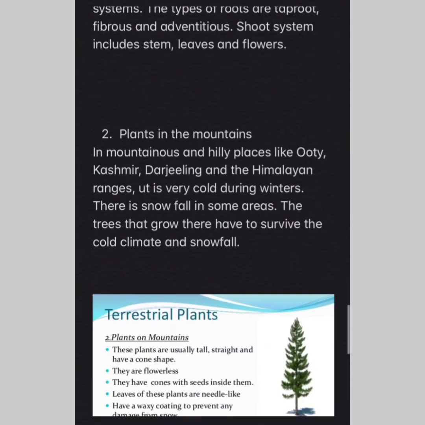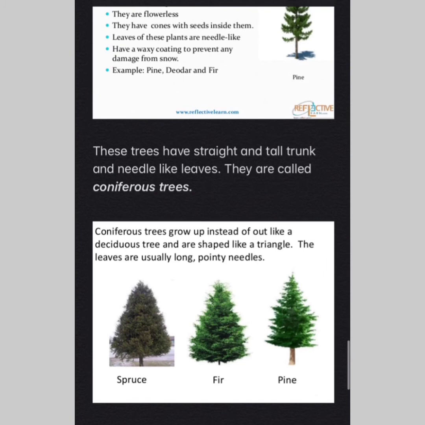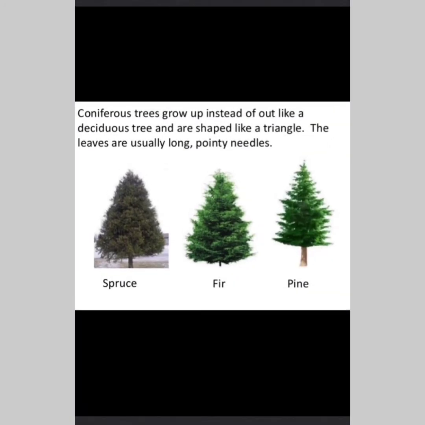If we have to differentiate between the coniferous tree and the deciduous tree, that is the plants growing in the plains and plants growing in the mountains, the coniferous trees grow up instead of out like deciduous trees and are shaped like a triangle. The leaves are usually long, pointy needles.